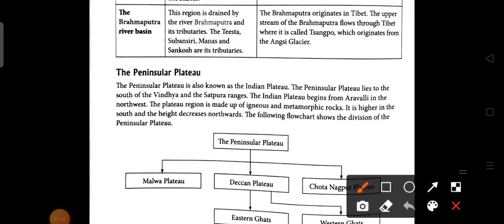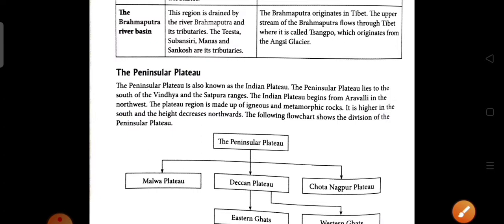Now we read before that it is made up of igneous and metamorphic rock. Igneous means fire, formed from volcanic eruption, and the metamorphic rocks are formed by the transformation of the igneous and the sedimentary rock. Here it is written that it is higher in the south and the height decreases towards the north. So it is mainly higher in elevation in the southern part, and the height decreases towards the north.